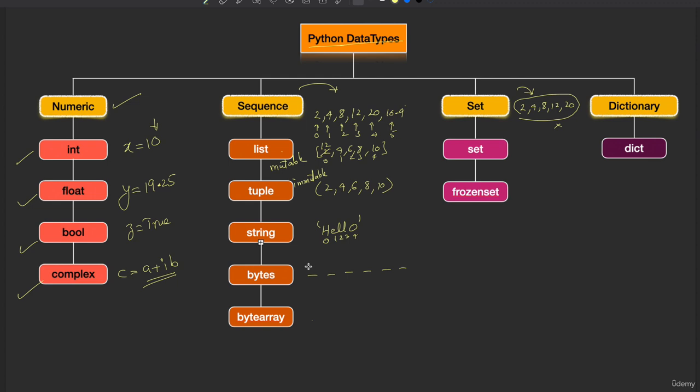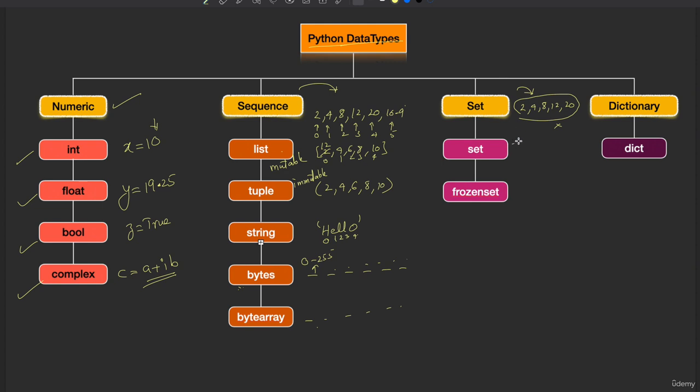This allows values only from 0 to 255. Each value can be only in the range 0 to 255. That is 1 byte. Now bytearray is also the same, but bytes is immutable and bytearray is mutable. That's it. These data types we'll explore later on. This is sufficient.